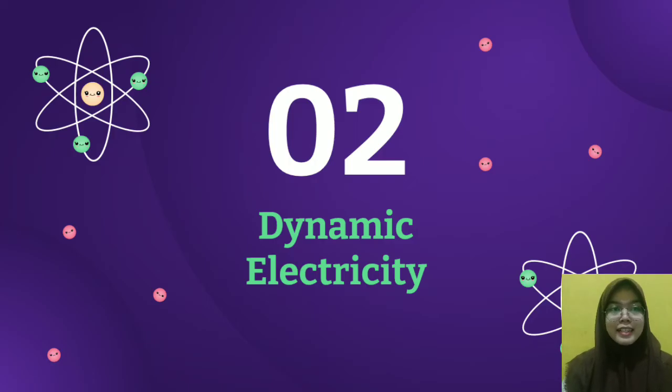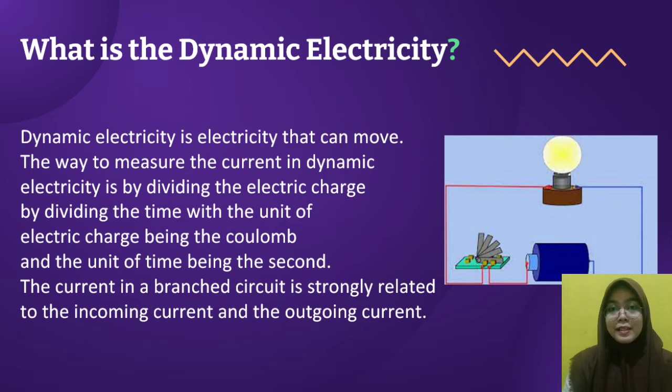Well, the next is dynamic electricity. What is the meaning of dynamic electricity? Dynamic electricity is electricity that can move. The way to measure the current in dynamic electricity is by dividing the electric charge by the time, with the unit of electric charge being the coulomb and the unit of time being the second. The current in a circuit is strongly related to the incoming current and the outgoing current.